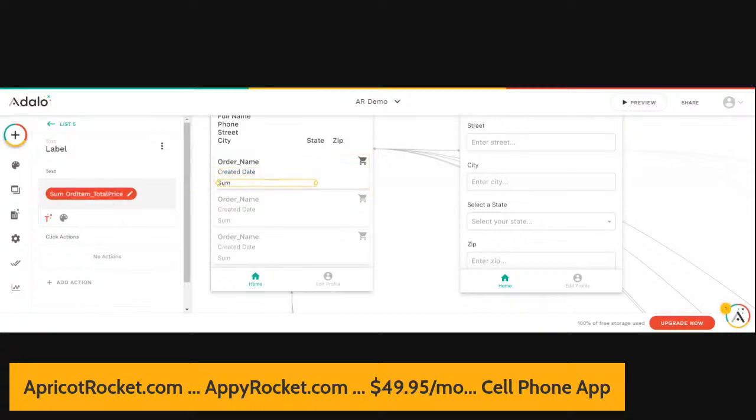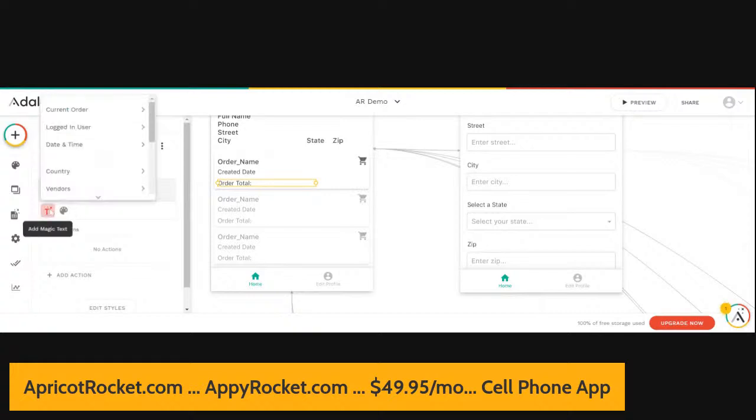And what I want to do is put, that didn't give us the correct amount. Okay, so that's the sum of the order items. What we probably actually need is something else. So order total, and then we're going to insert current order. Okay, we don't have a total for the current order because we didn't pass a total to that. Okay, so we're going to fix that too. So we've got the created date. Let's go ahead now and look and see what we've got here.